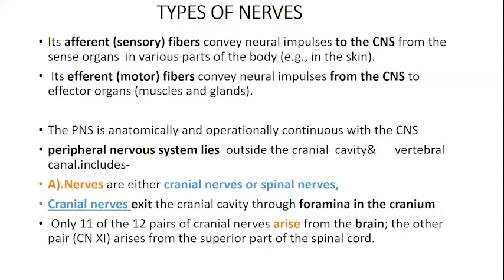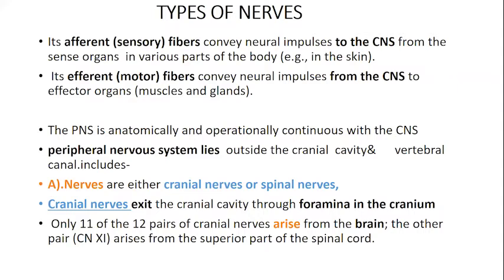Now, the nerves that we include are either cranial nerves or spinal nerves, that is the peripheral nervous system. Cranial nerves exit through the cranial cavity, through the foramina, which we have studied in the gross. There are 12 pairs of cranial nerves, but only 11 arise from the brain, and the 11th one arises from parts of the spinal cord, that is your accessory nerve.